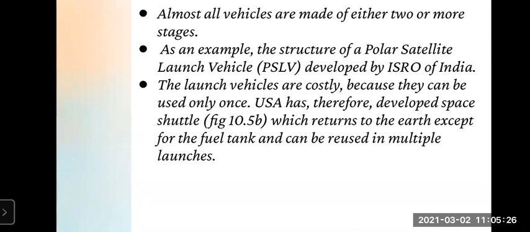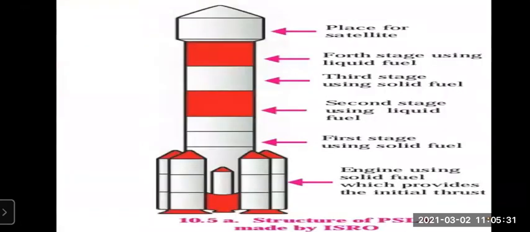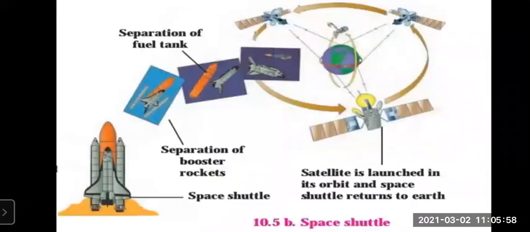This is an example given of the structure of PSLV, Polar Satellite Launch Vehicle, developed by ISRO. You can see the figure. Here you can see the 4 stages are there. Now just below, there is the engine using solid fuel which provides the initial thrust. Means when it started, it gives force, and then only the vehicle will start moving up to a certain height. Then first stage, second stage, third stage, and fourth stage in place for the satellite. In this way the structure is made.